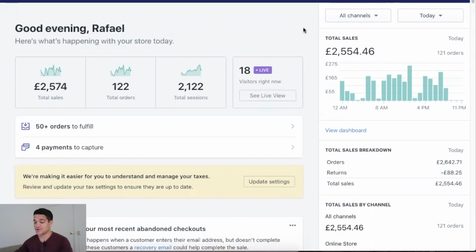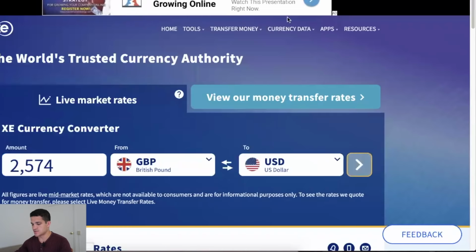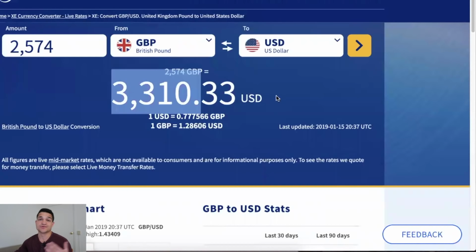All right, so now here on my computer, you can see 2,574 British pounds, which I'm going to show you right now is $3,300 USD today. Now, you might think, oh wow, you made $3,000, but you spent more than $3,000 on ads. Well, that's not the case. I'm going to show you exactly how much we spent today.